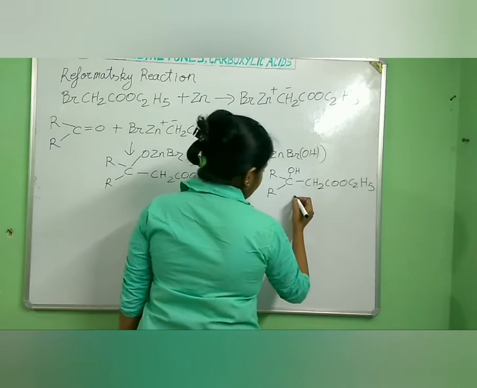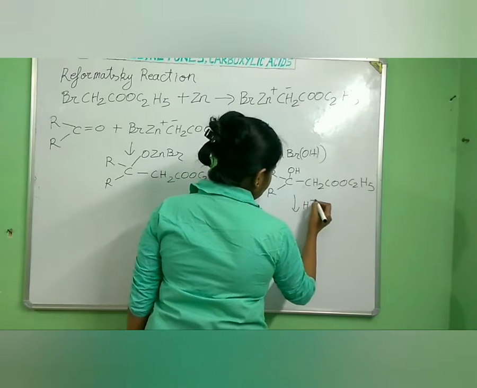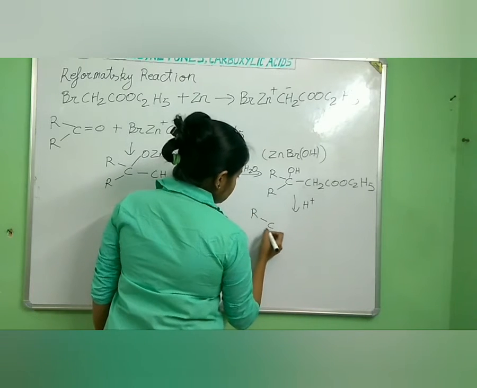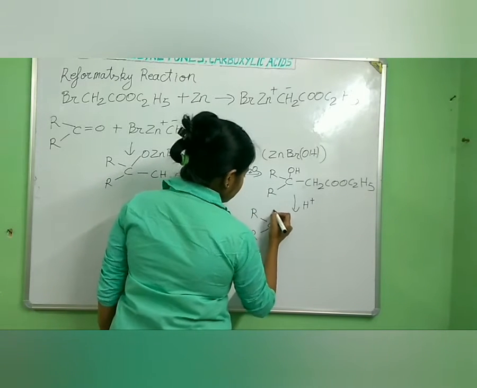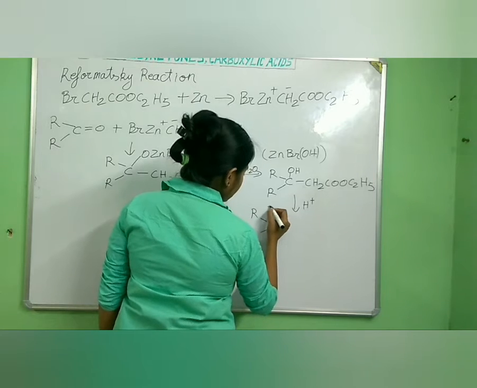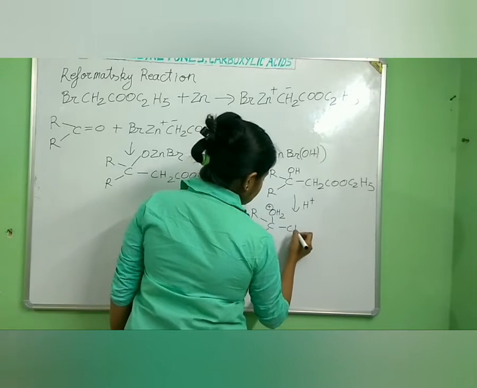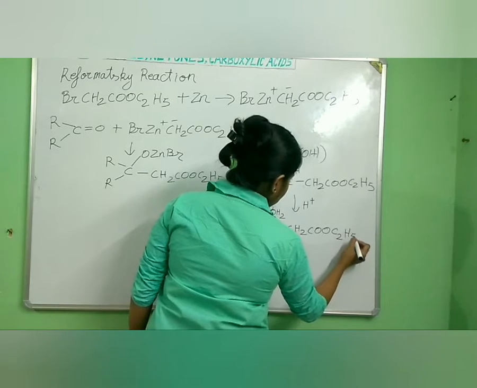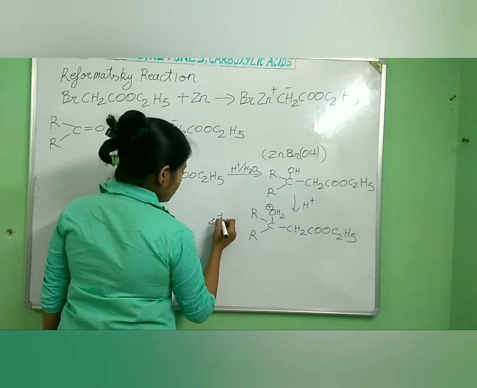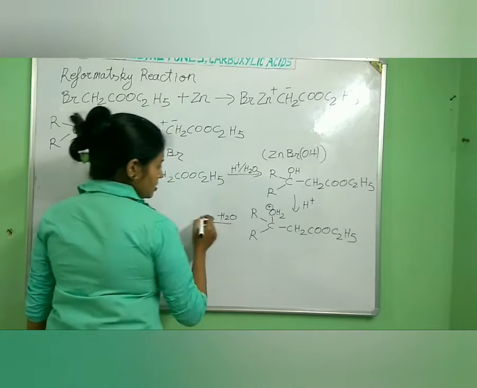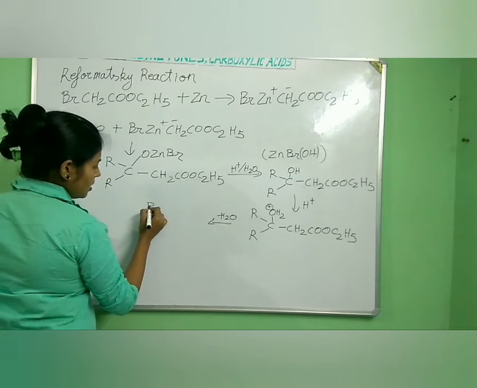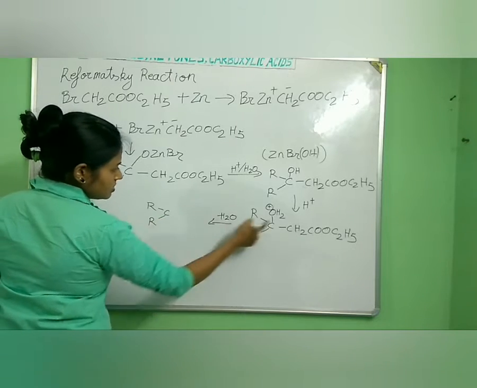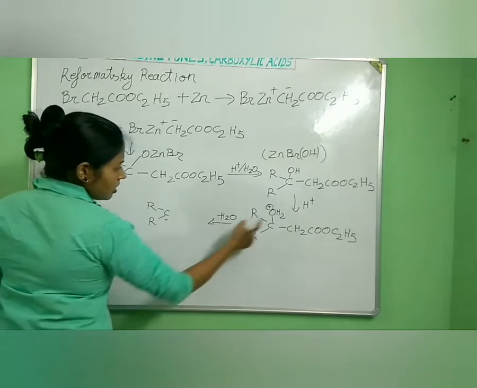For example, when it is hydrolyzed in the presence of acid, what happens? The next product will be with OH2 if it attacks, then OH2, CH2COOC2H5. Now in the next step there will be removal of one water molecule from here, so we will be getting R, C, R, and this water molecule will get removed.